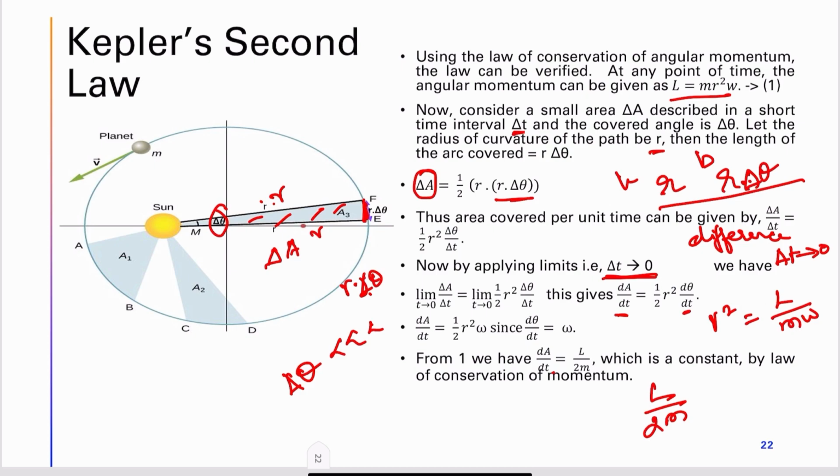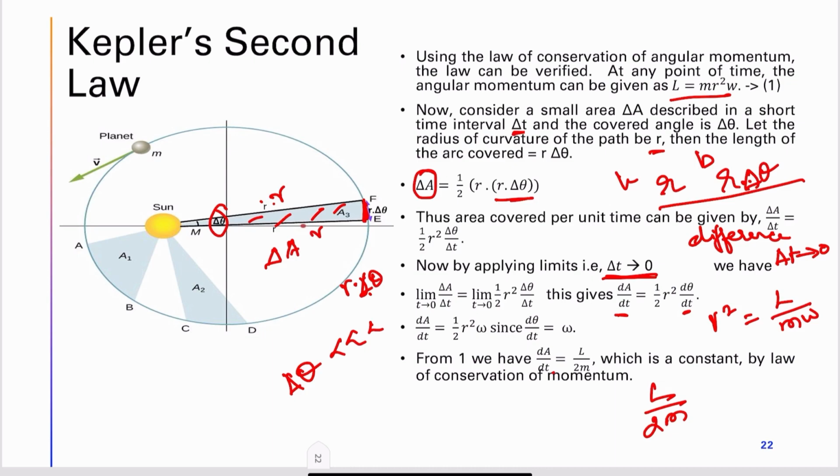So hence Kepler's second law has been proved. Kepler's second law states that the secondary object sweeps out equal areas in equal intervals of time. So it has been proved.